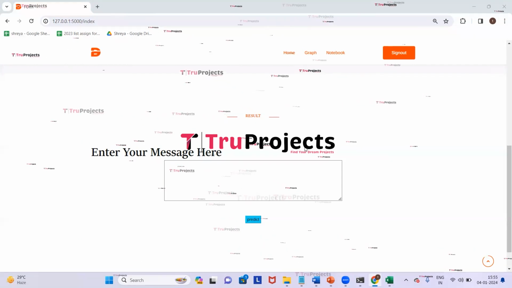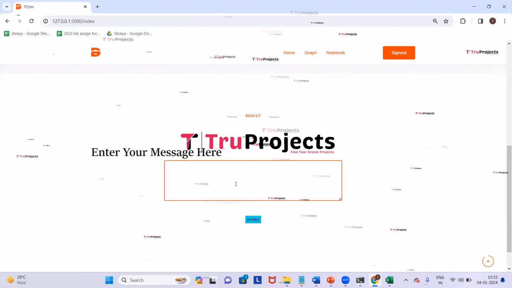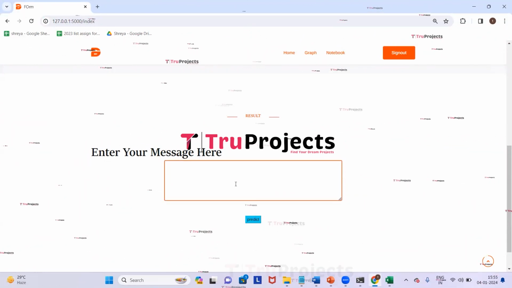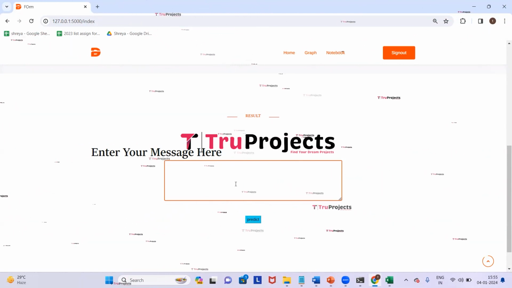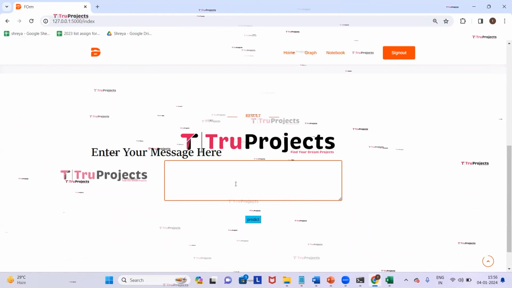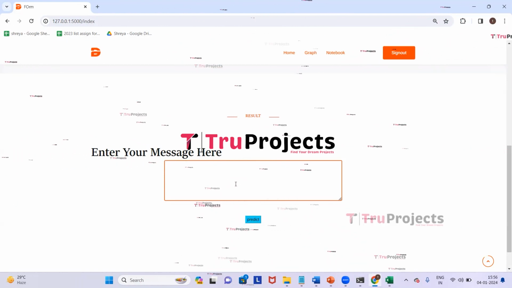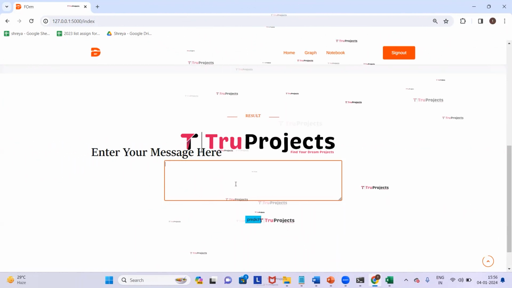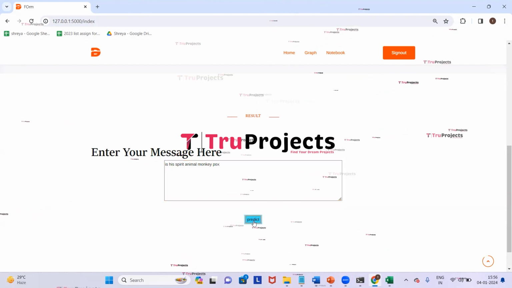Here we can see a text box where we need to give the input message. Input message here is a public tweet related to monkeypox disease. After giving the message, we need to click on predict. Then we will get the prediction that tweet belongs to which type of sentiment. So here I'm giving the message. Now we will click on predict.